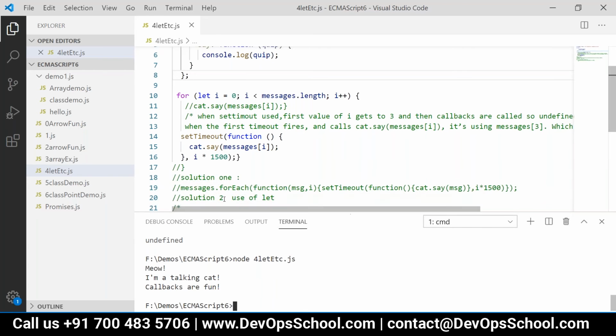So this was about let, right? Then one more thing we will see right now. We will see what are modules.